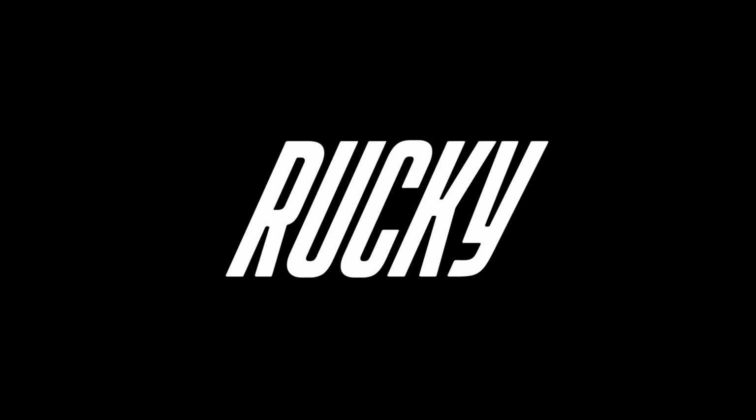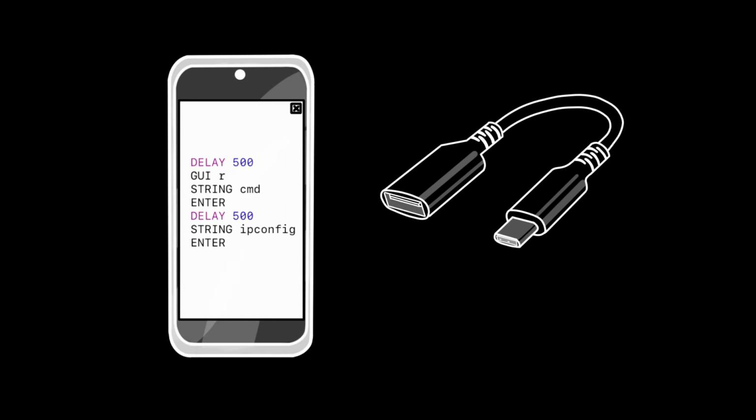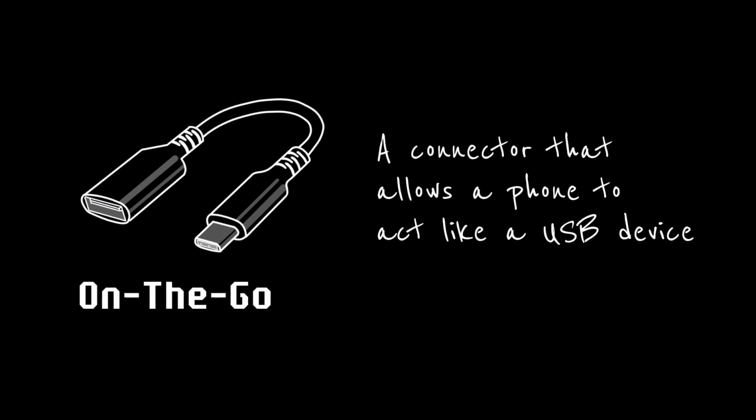This went on to inspire an Android app in 2020 called Rucky. The name itself is a mashup of rubber and ducky. Instead of relying on dedicated hardware, Rucky let users perform rapid scripted keyboard attacks straight from their phone using an OTG cable, short for on the go, a connector that allows a phone to act like a USB device. But in September 2021, a vulnerability was found.